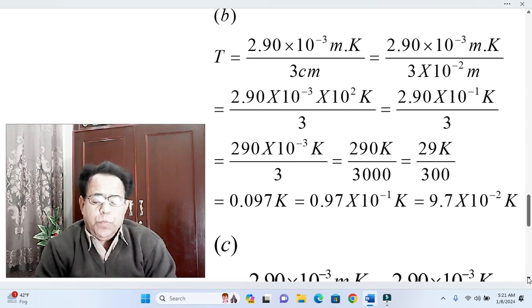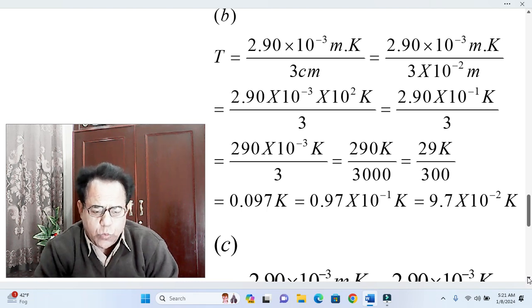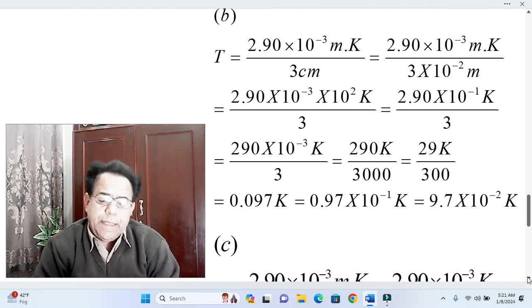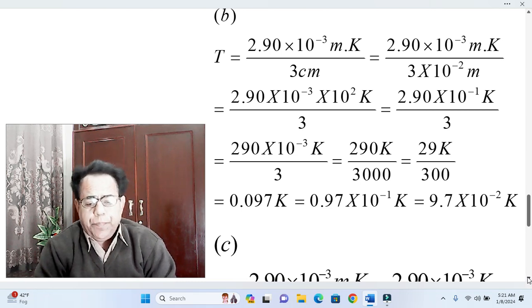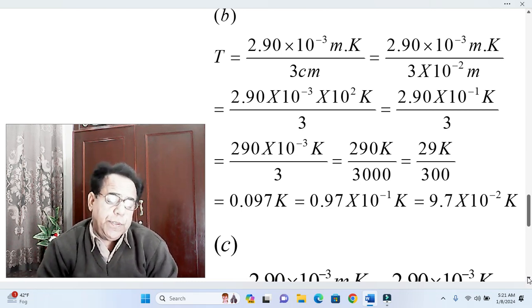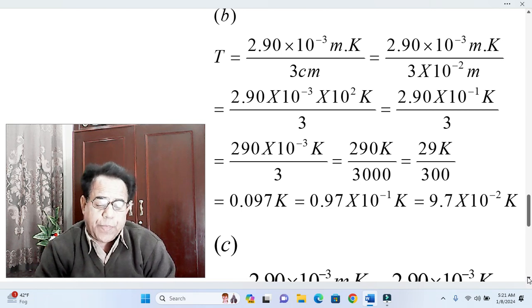Dear students, now meter will be cancelled from numerator as well as denominator, and our T will become equal to 2.90 into 10 raised to the power minus 3 into 10 raised to the power plus 2 Kelvin divided by 3. So it means 10 raised to the power minus 2 in the denominator is equivalent to 10 raised to the power plus 2 in the numerator.